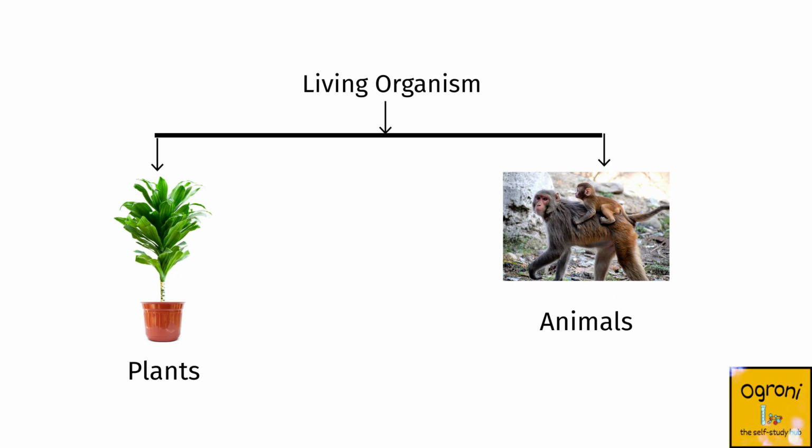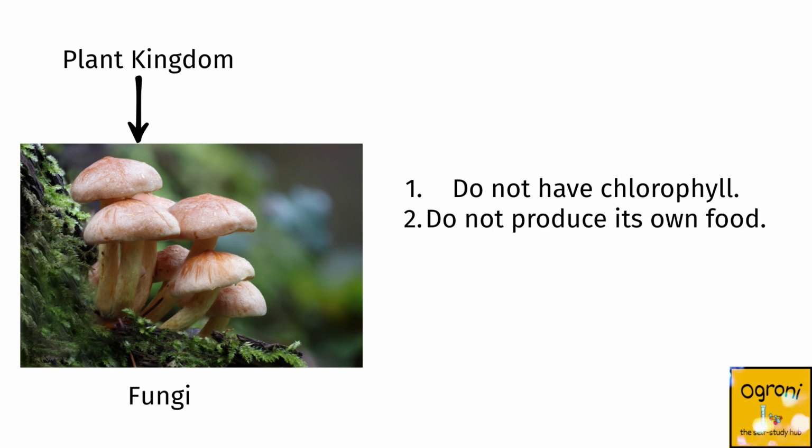From Carolus Linnaeus' time, all living organisms were broadly divided into two kingdoms, plants and animals. But only these two kingdoms were not sufficient to include all the organisms. For example, fungi, which do not have chlorophyll and do not produce their own food, were also studied under the plant kingdom.